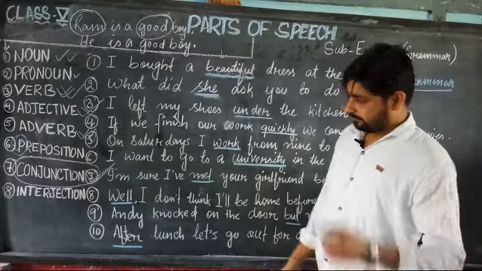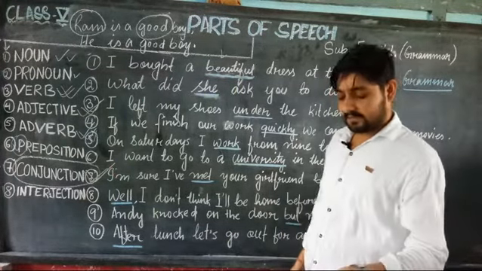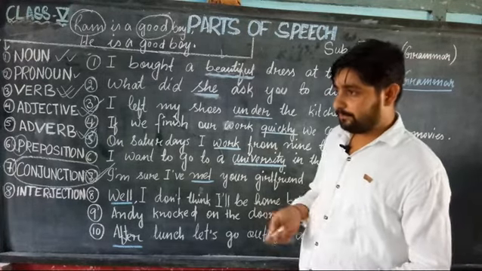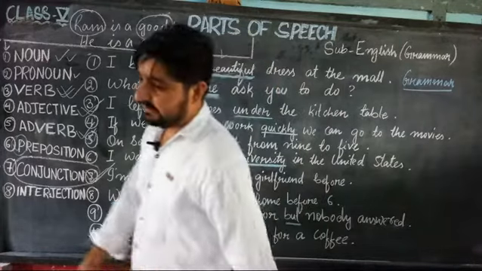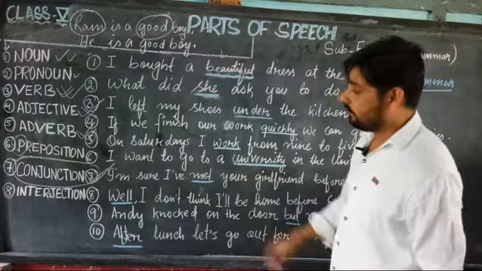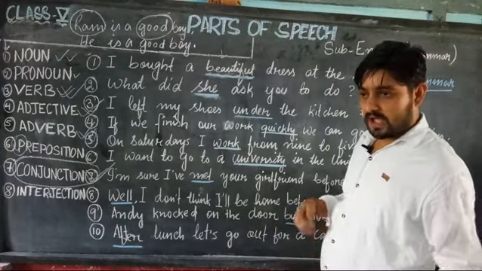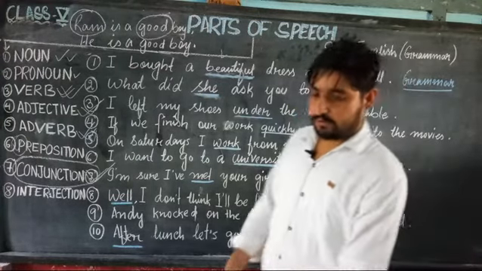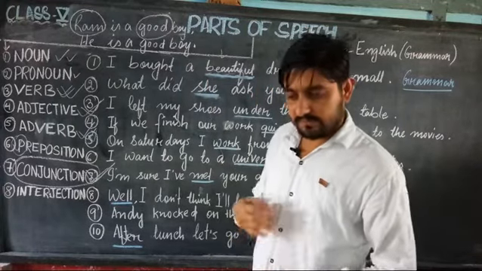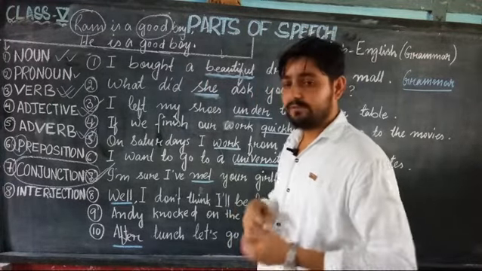Now, interjection. What does it mean? The words which we use for feelings, for sudden emotions, are called interjections. Like ouch, or hooray, when you are happy that you have won something.